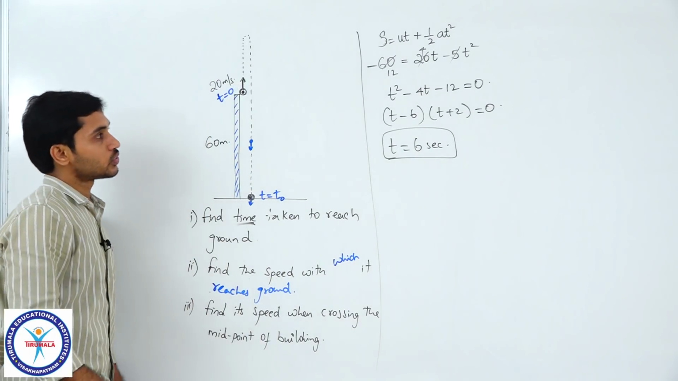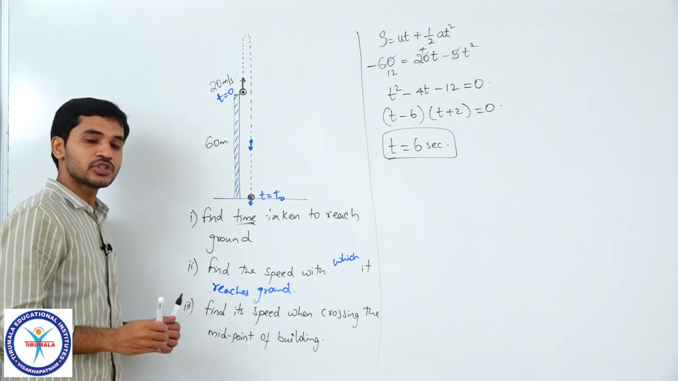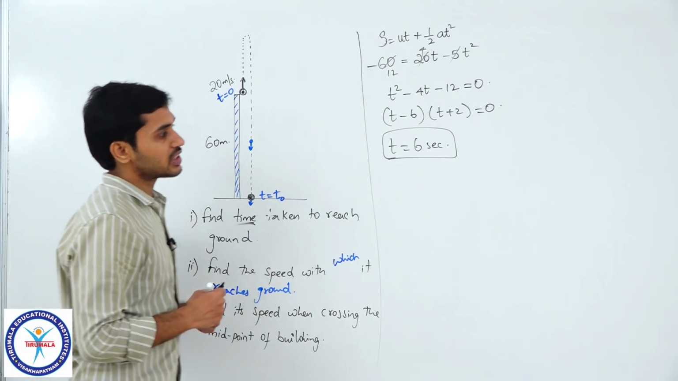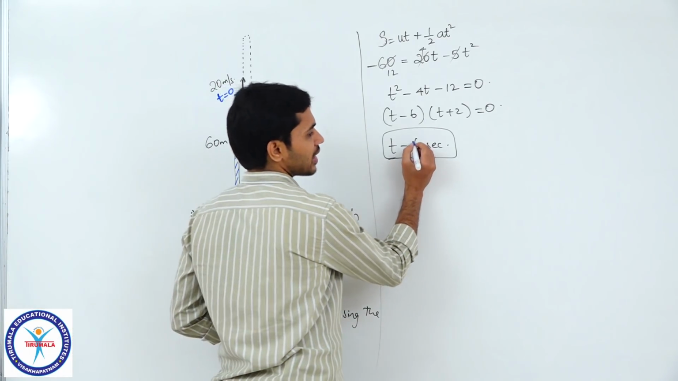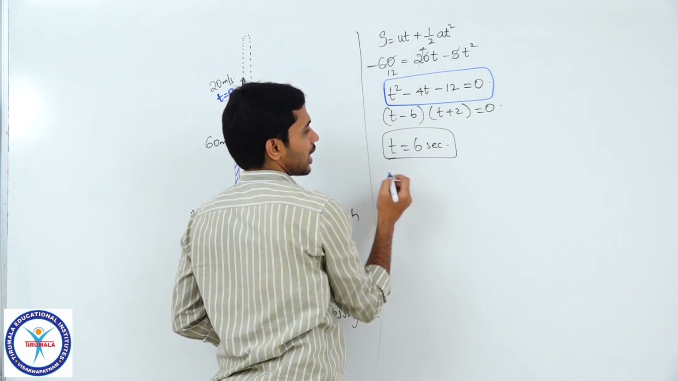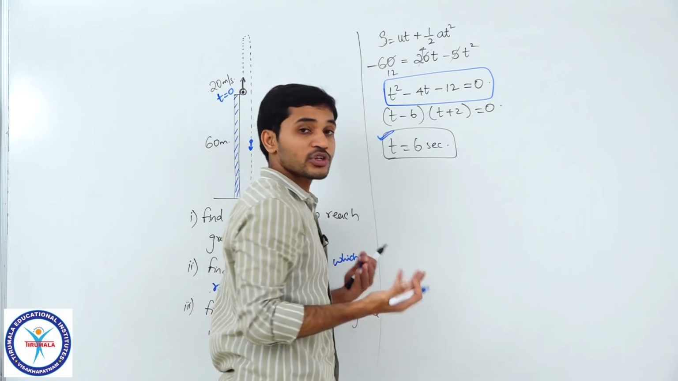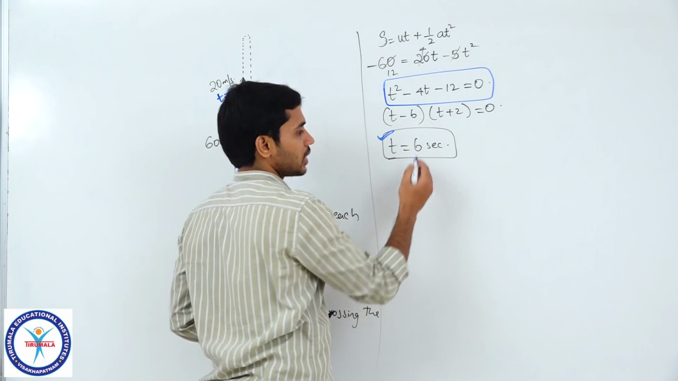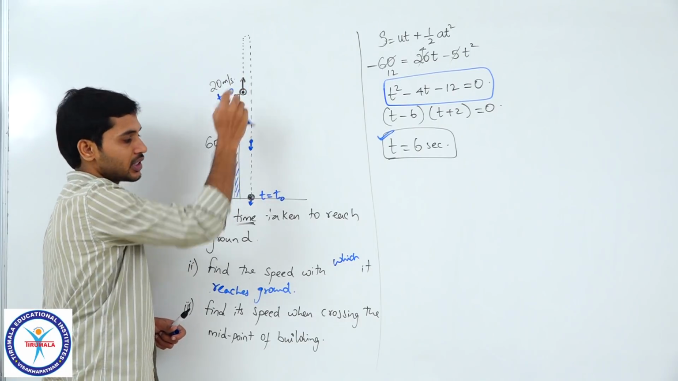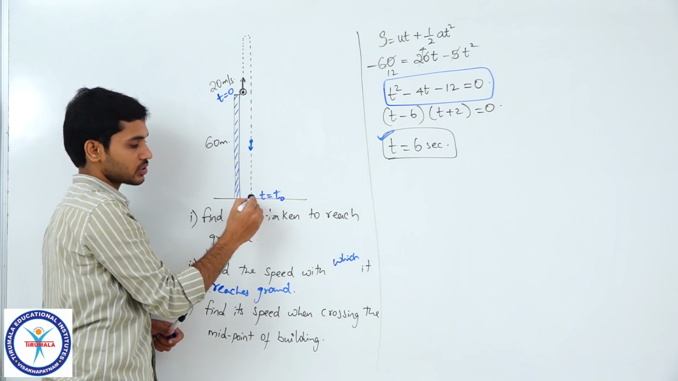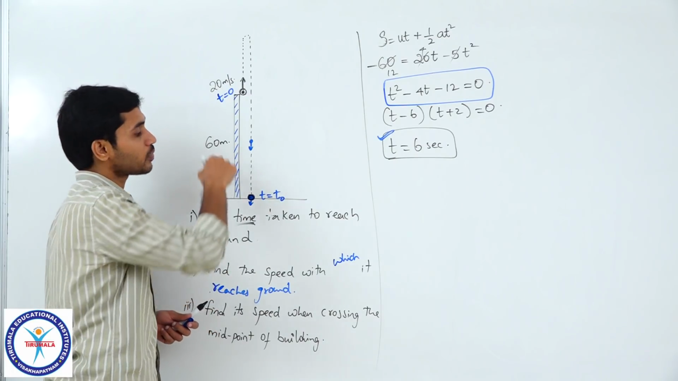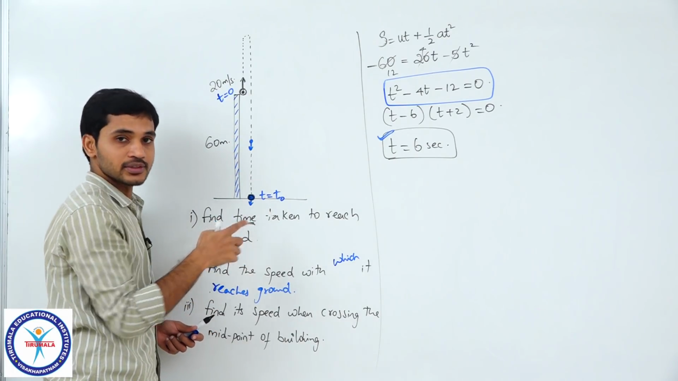Clear, students? So, t is equal to 6 seconds is the value which you will be getting here. Now, one important thing you will have to observe here is that I got only one solution for this. Even though this is a quadratic equation, I got only one possible result for time, and the reason is that if a particle is thrown vertically upwards, it will cross this position only once. It is not possible for the particle to cross this twice.